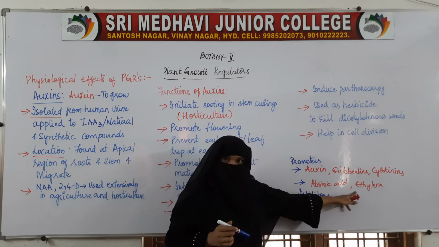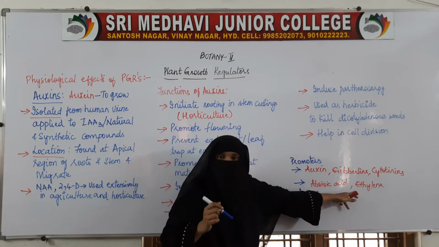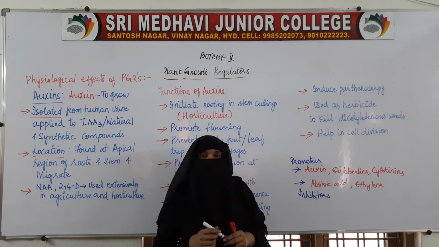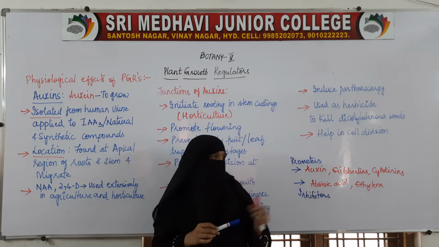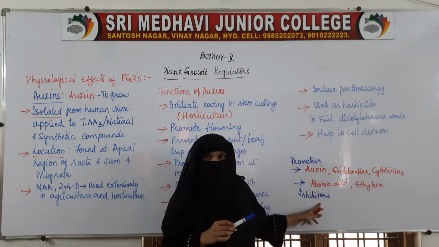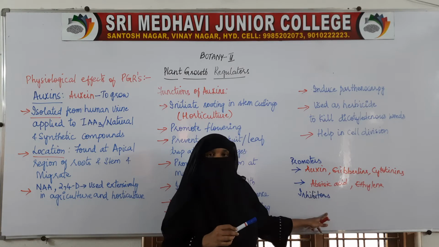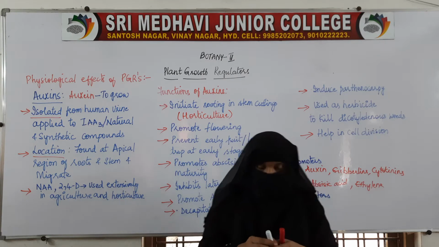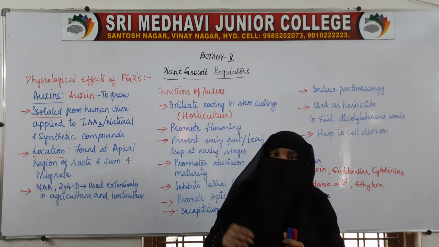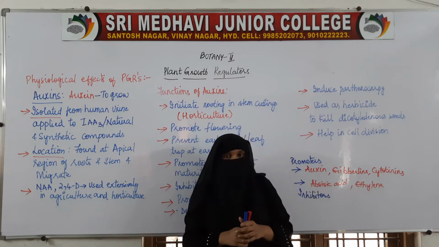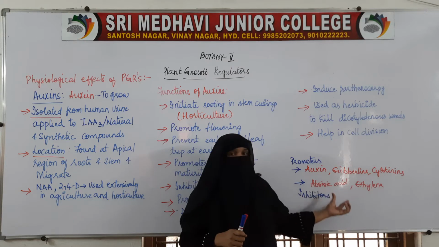Ethylene basically helps in both promoting as well as inhibiting the growth of the plant, but most of the function which ethylene does is inhibiting. So that is why ethylene is included under inhibitors. So till now we have seen this. Now we will study in detail each and every one of these 5 growth hormones or growth regulators.